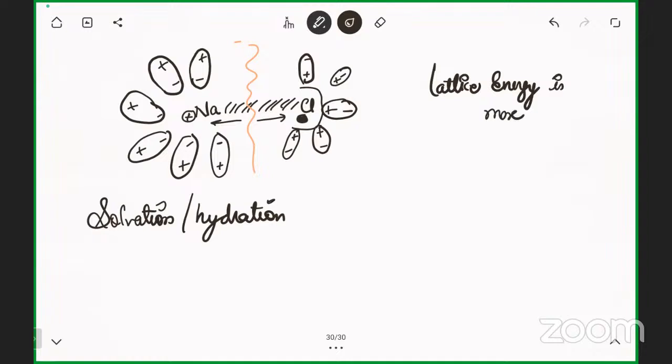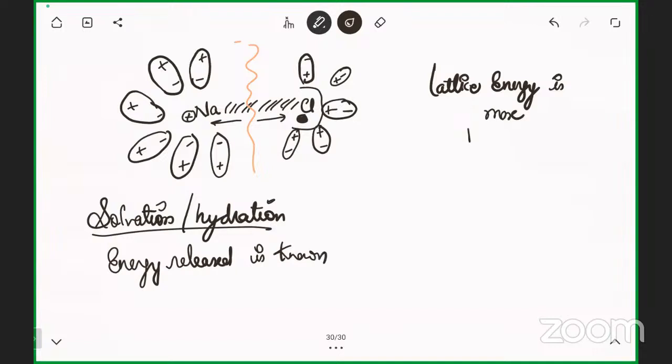One more thing: while forming this hydration, a certain amount of energy is released, and that energy released is known as hydration energy.